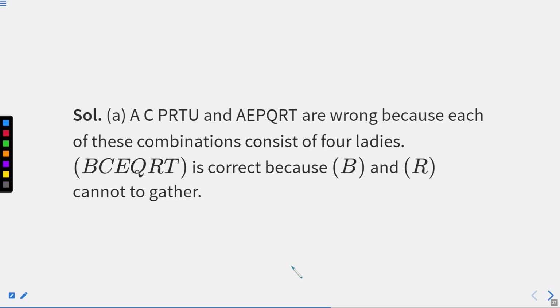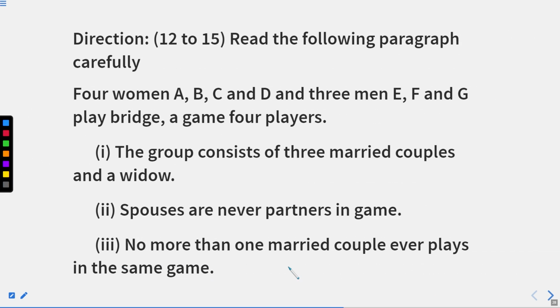Now we'll discuss questions number 12 to 15 with some different directions and instructions. So I read the direction for you. Read the following paragraph carefully. In the paragraph, we have some different sets of instructions. So the first instruction is 4 women. A number is given, 4 women, that is A, B, C, D. Now remember, 4 women that are A, B, C, D, and 3 men, that is E, F, G. Right? It is easy to remember because it is given.